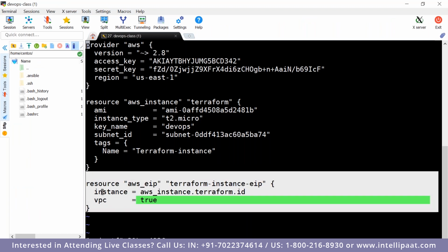Ideally, how it works is it checks the configuration, and if any resources are already created, it will not create them again. Whatever new configurations are added, only the new ones will take effect, and the older ones will not. Is that still confusing you?